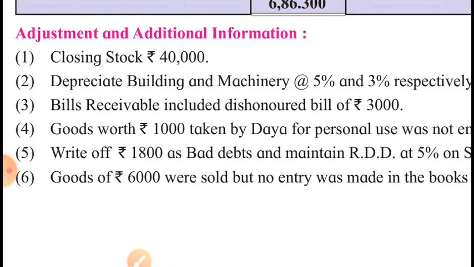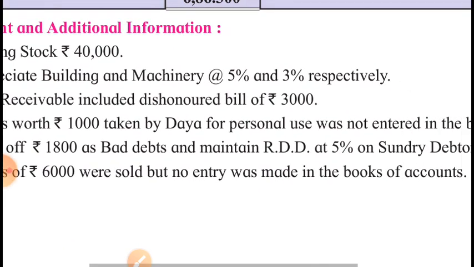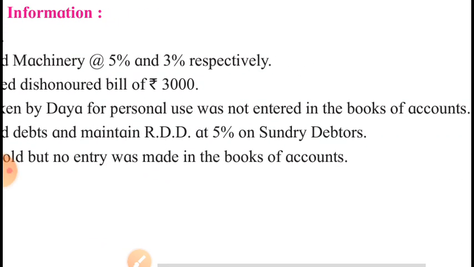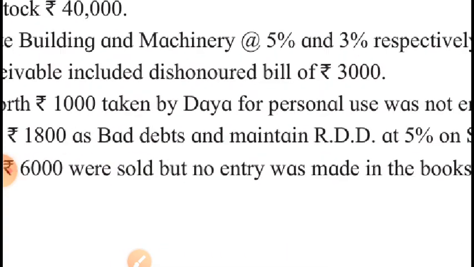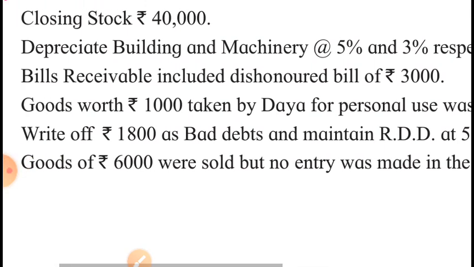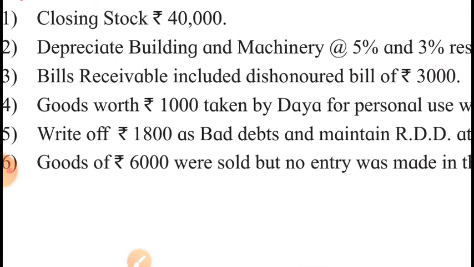Fourth adjustment is about goods worth rupees 1000 taken by Daya for personal use, which was not entered in the books of accounts. These are drawings. Drawings in kind means drawings in the form of goods. The first effect: trading account credit side by goods withdrawn by Daya for personal use. And second effect, it will decrease his capital. It's drawing, so it will be deducted from capital of Daya.